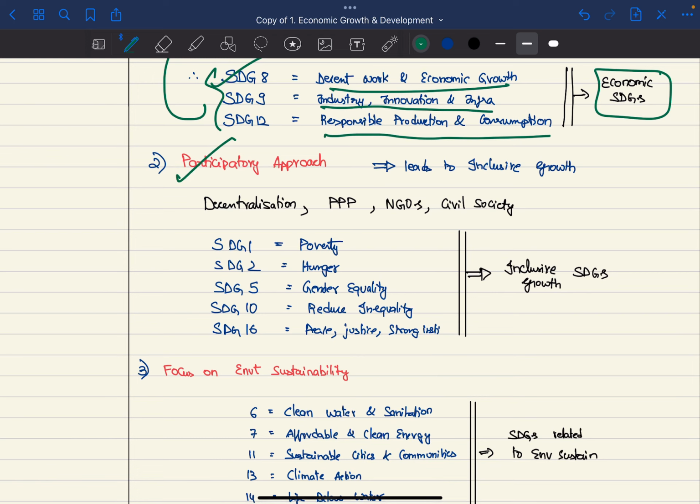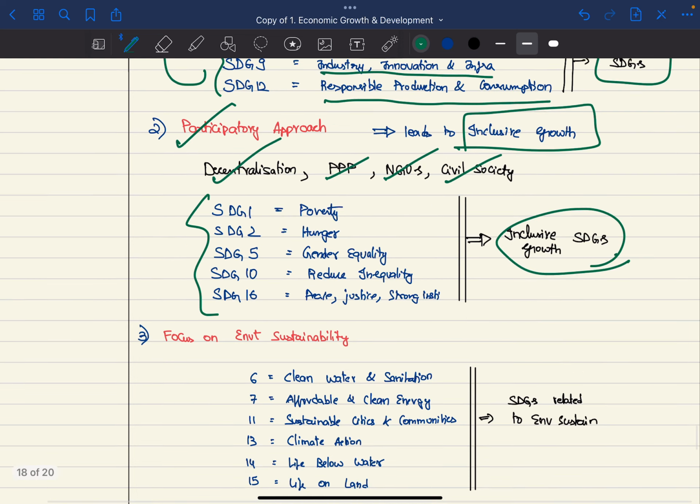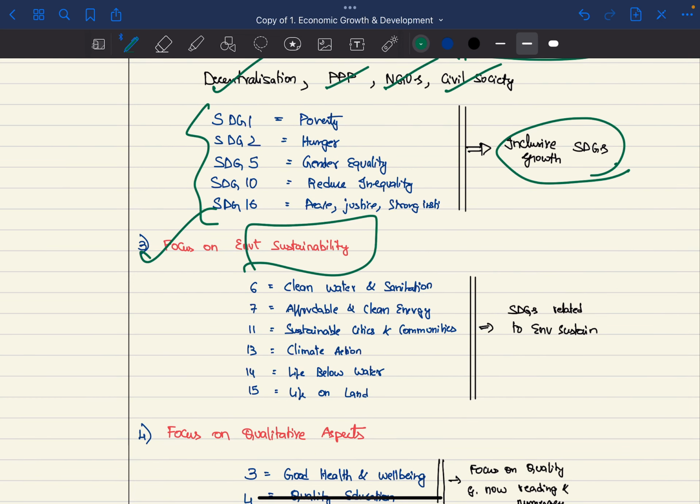Next, we have participatory approach, which will lead to inclusive growth. For example, decentralization, PPP models, NGO and civil society involvement. These are the examples which will lead to inclusive growth in the SDGs. Then there is the focus on environmental sustainability. All these are related to environment SDGs.